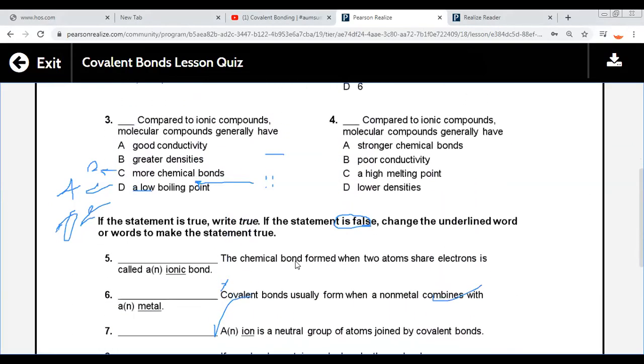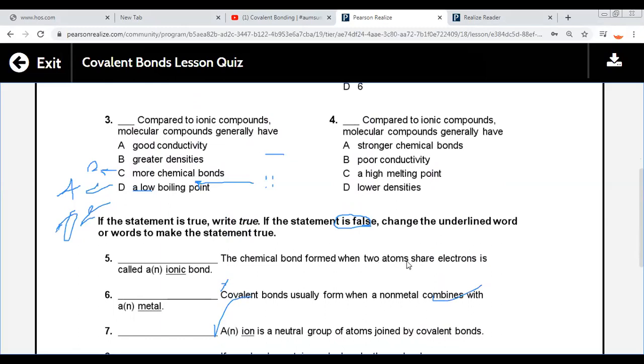Number five, the chemical bond formed when two atoms share electrons is called an ionic bond? No. True or false? False. Why?